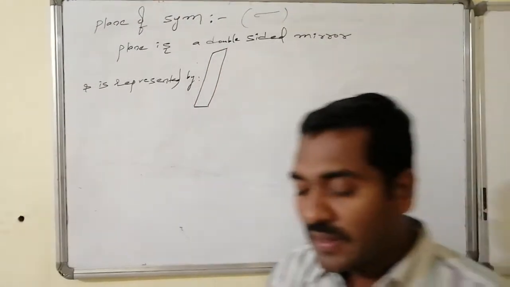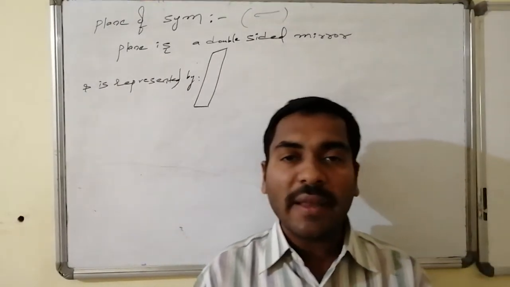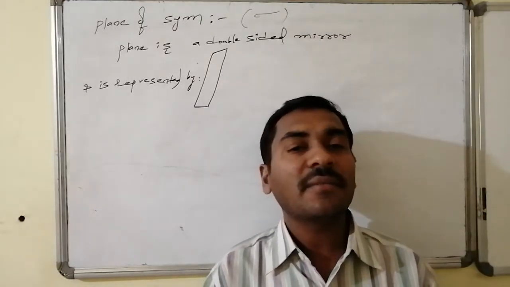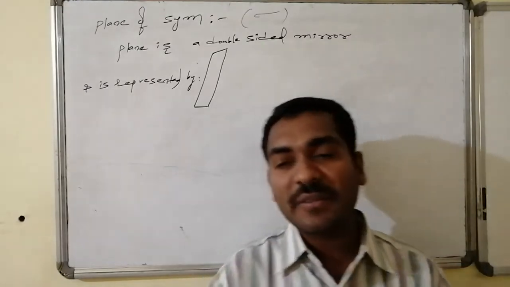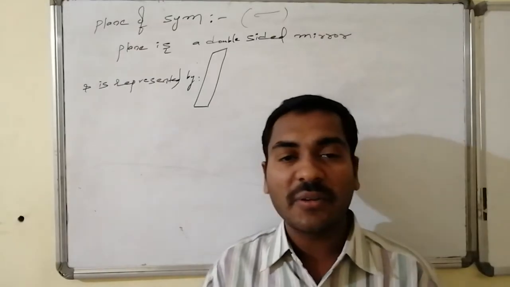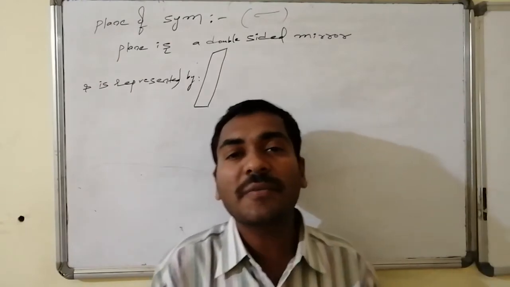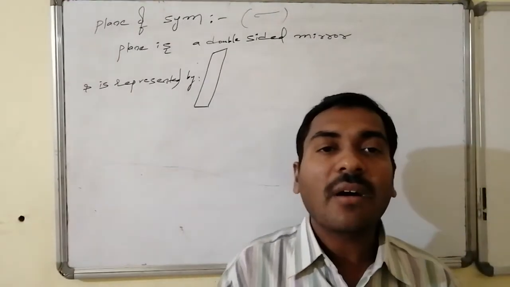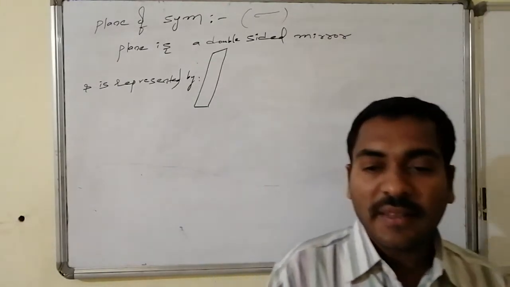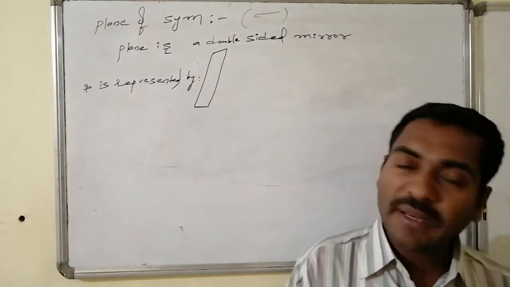Since a plane is a two-dimensional portion, it is represented like this. An organic molecule is said to have a plane of symmetry when an imaginary plane cuts the molecule into two identical halves in such a way that one is acting as the mirror image of the other. Imaginarily, with this plane we are bisecting the molecule, not dividing it. If one half acts as the mirror image of the other, then that molecule, with respect to that plane, is said to have a plane of symmetry.